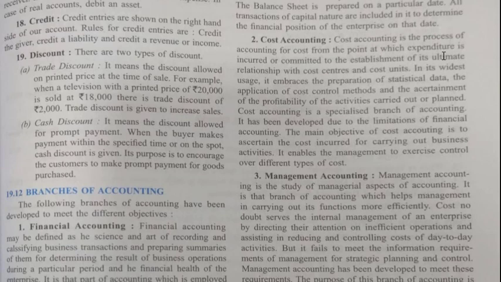Second is cost accounting. Cost accounting is the process of accounting for cost from the point at which expenditure is incurred or committed to the establishment of its ultimate relationship with cost centers and cost units. It is the widest in use. It embraces the preparation of statistical data, the application of cost control methods, and the ascertainment of profitability of the activities carried out or planned.